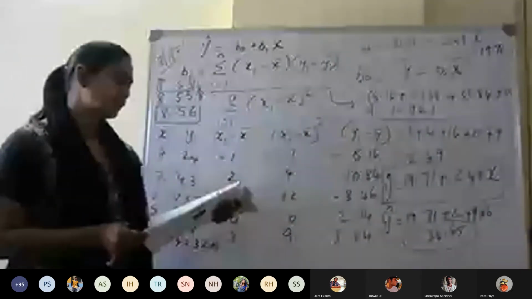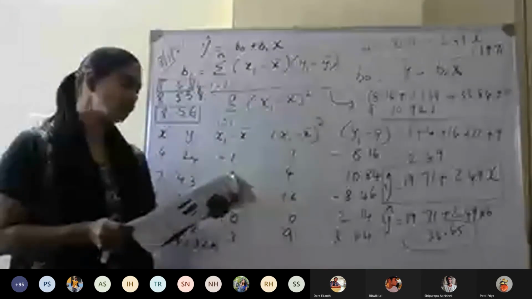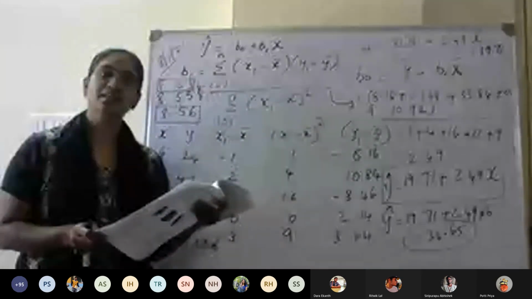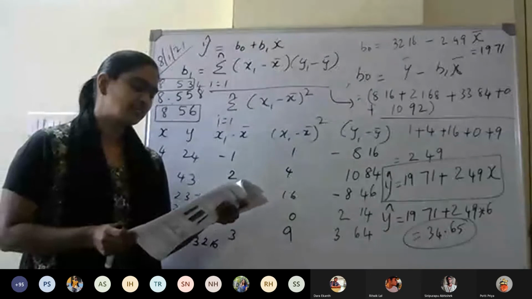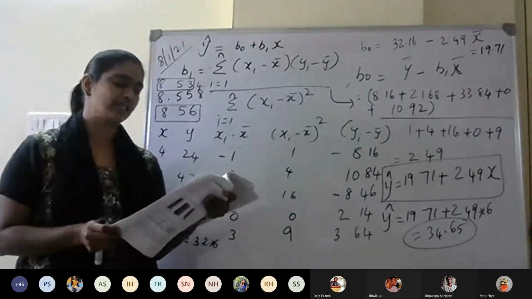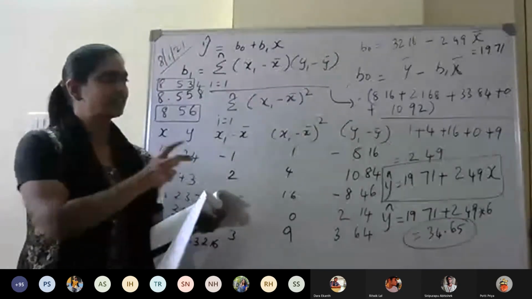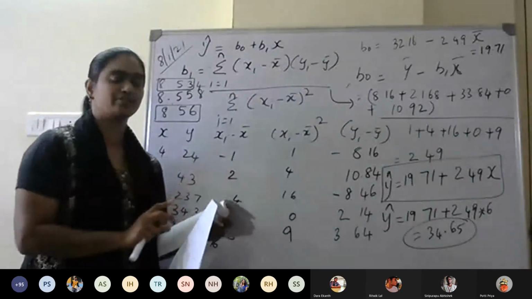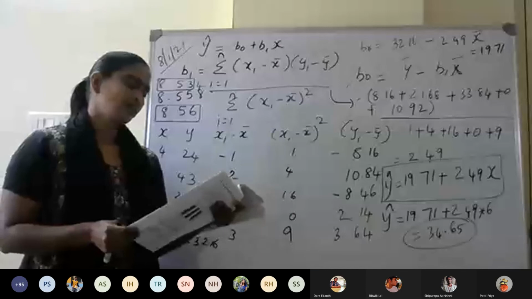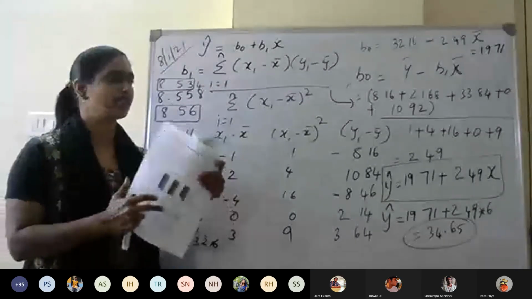Given the following data, find the equation of the line that best fits the given data. Experience is the independent variable. For the experience of 6 years, predict salary and mean square error. So the first part is fitting the best line that we have done. This is the equation of the line. Then for the experience of 6 years, predict salary and mean square error.